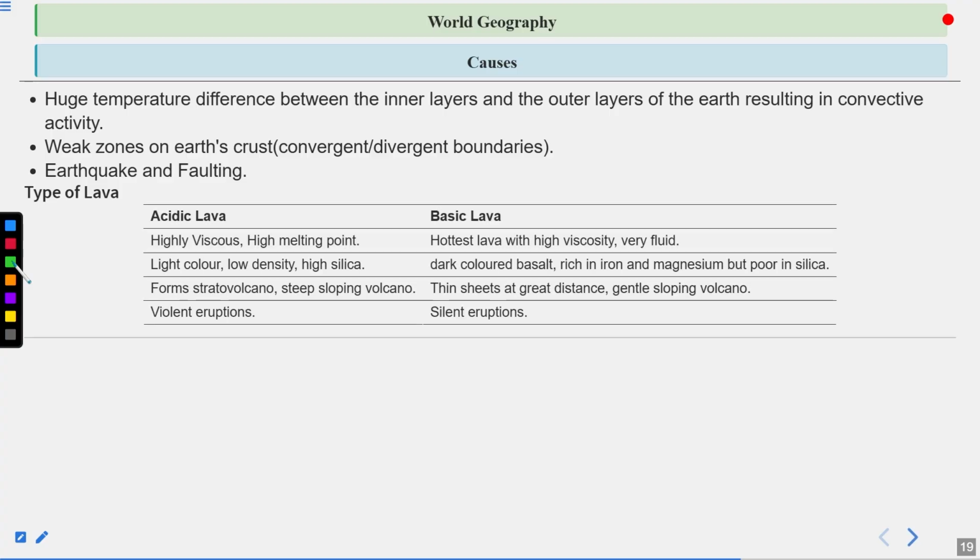Types of lavas. So here we can see there are basically two types of lavas, the acidic and the basic. Acidic lava is highly viscous, with high melting point, light color, low density, high silica, forms stratovolcano, steep sloping volcano, violent eruptions. Basic lava is the hottest lava, very fluid, dark colored basalt, rich in iron and magnesium but poor in silica. Thin sheets at great distance, gentle sloping volcano, or silent eruptions. So these are the basic differences between acidic lava and basic lava, and do remember them as these types of questions may be asked in your exam.